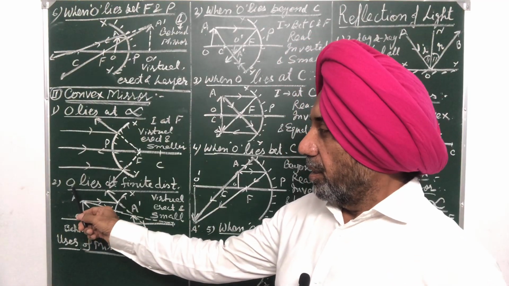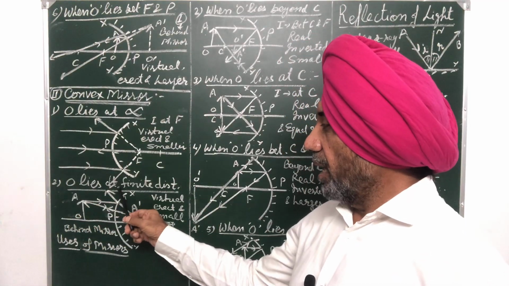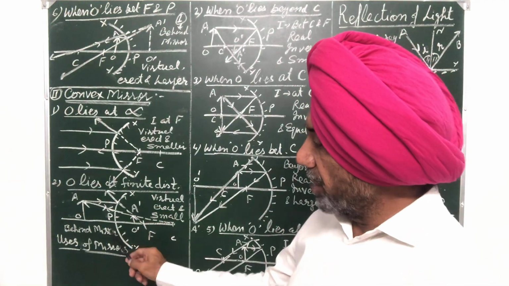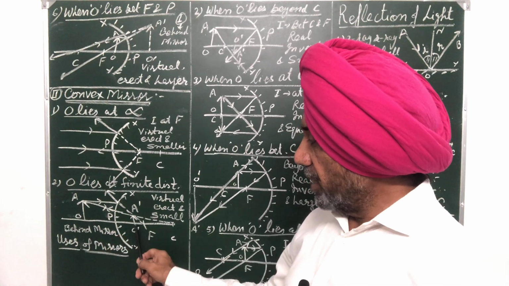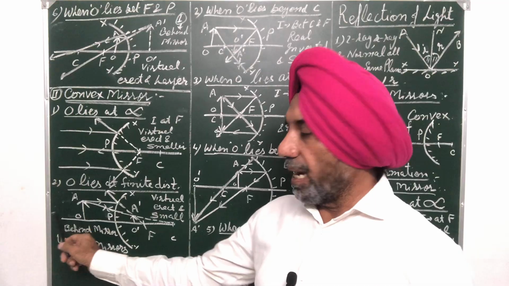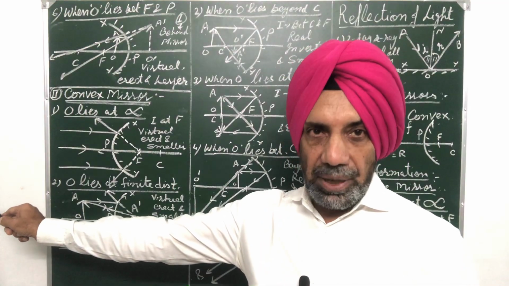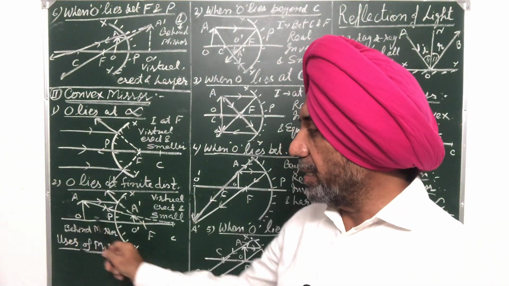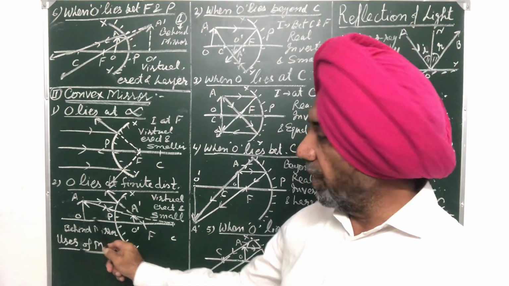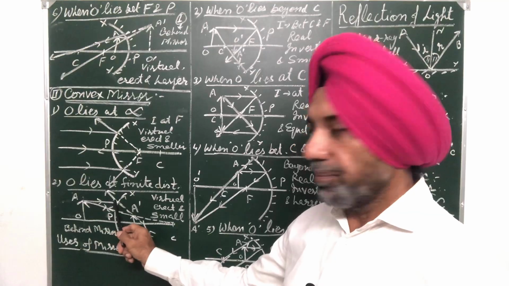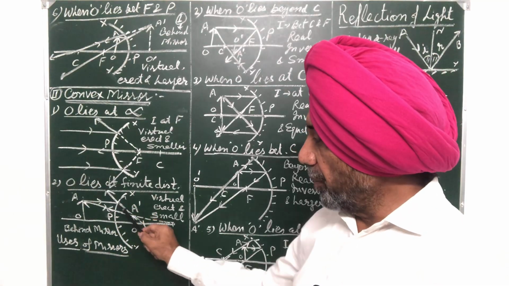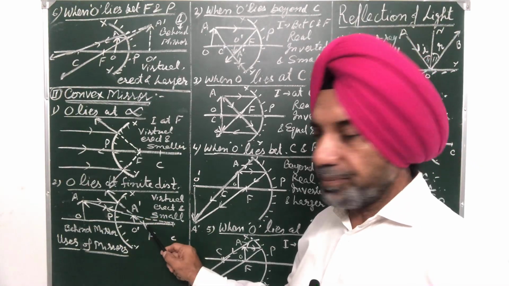Now, last case, when O lies at a finite distance from the mirror, because in this case C and F lie inside. So it means there are two possibilities: either the object is far away at infinity or the object lies at some finite distance. Suppose O is the object in front of the mirror. One ray parallel gets reflected as per laws of reflection and appears to be coming from this point when it is produced backward.